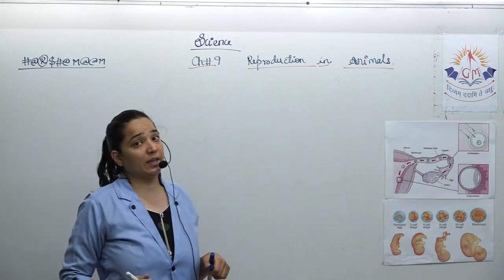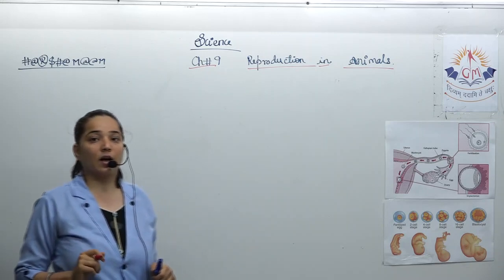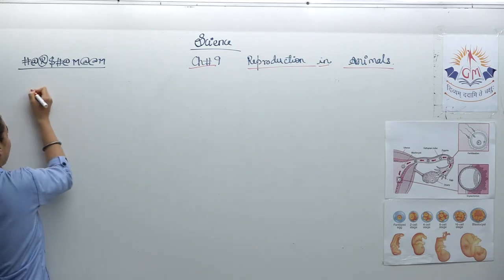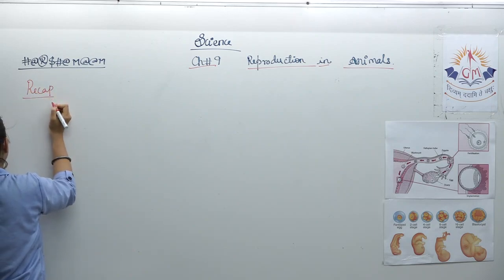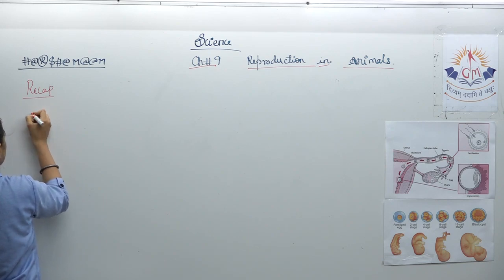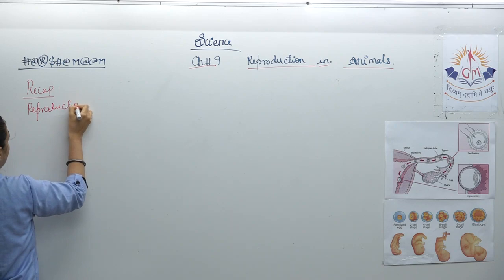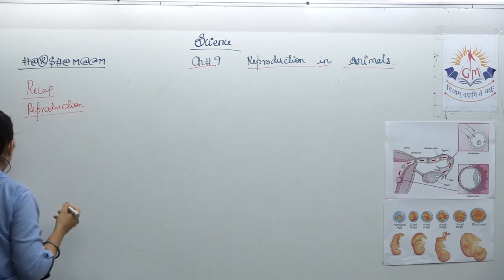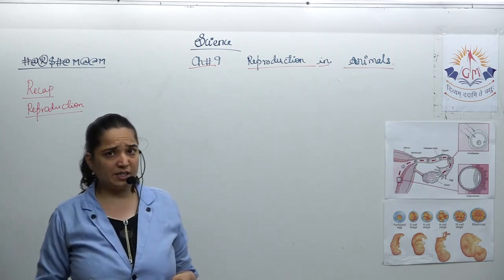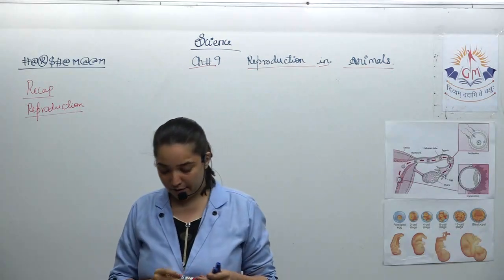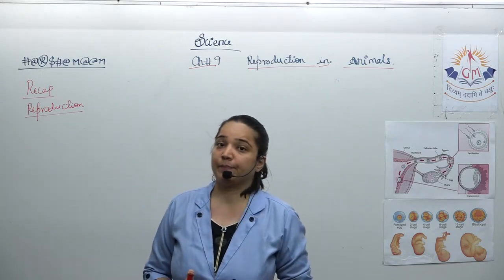Now first, let us have a quick recap of whatever part we have done till today. What have we done till today? The very first thing that we discussed was the definition of reproduction. Now what is reproduction? As we have discussed, it is a biological process by which a new individual organism is formed by the parents.